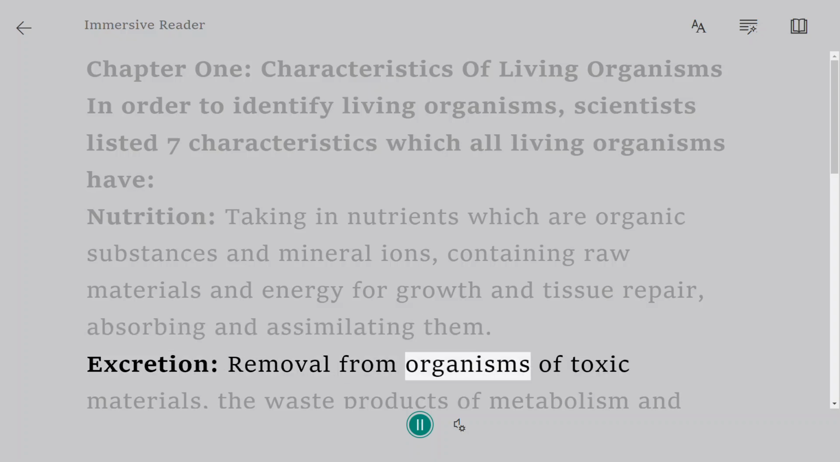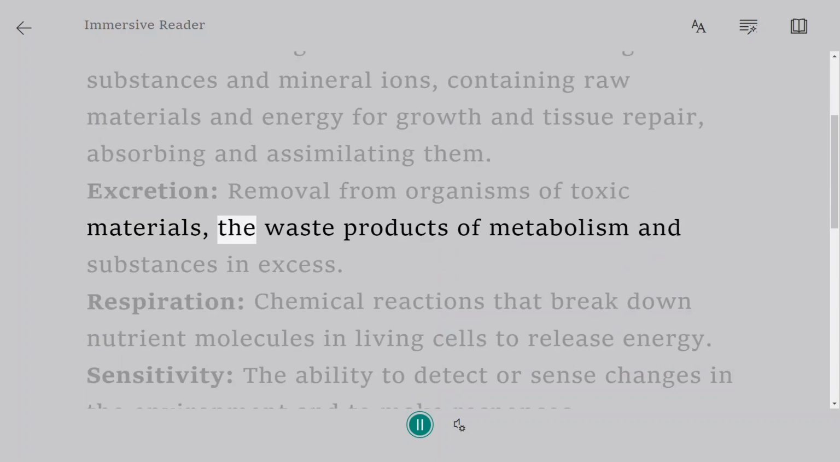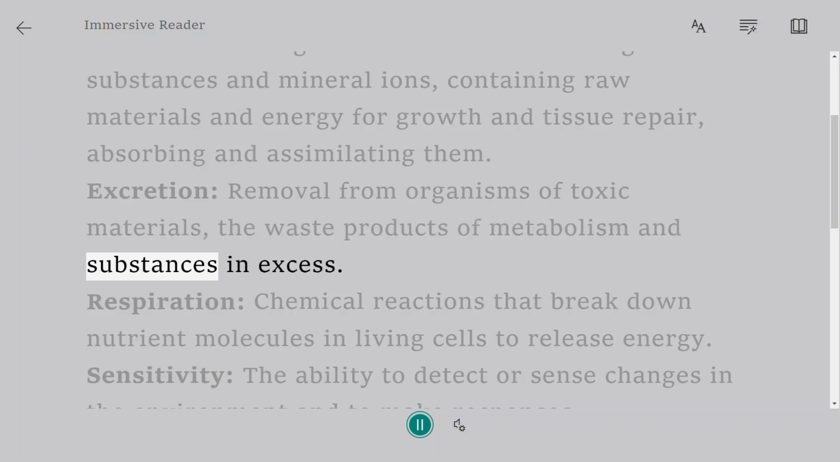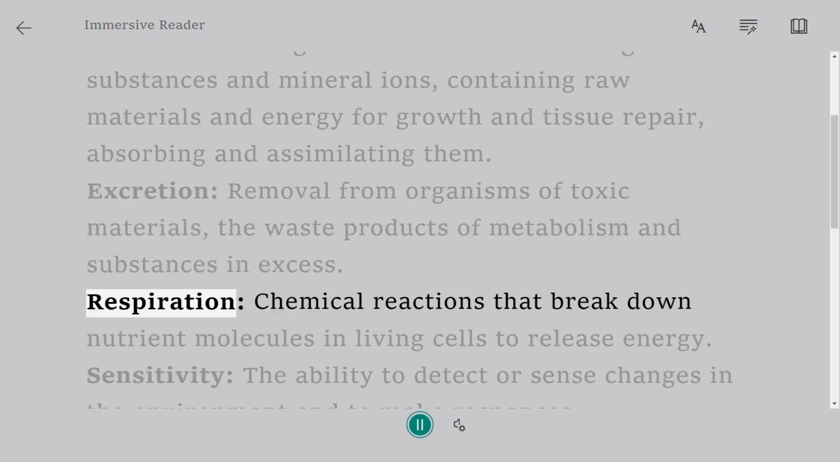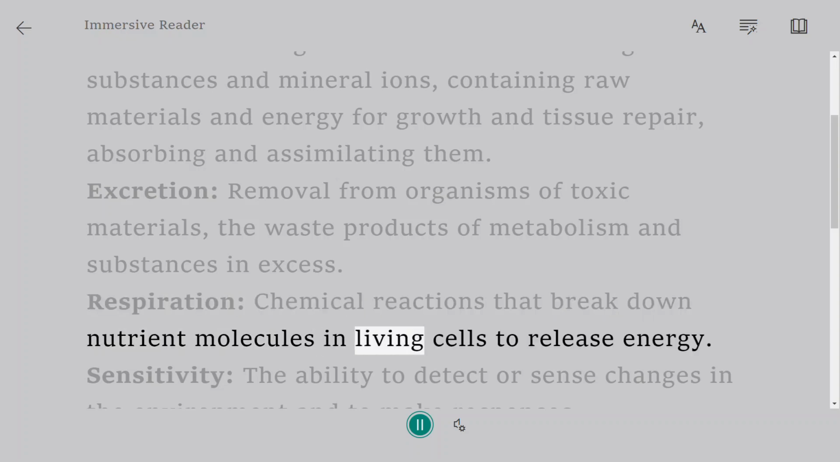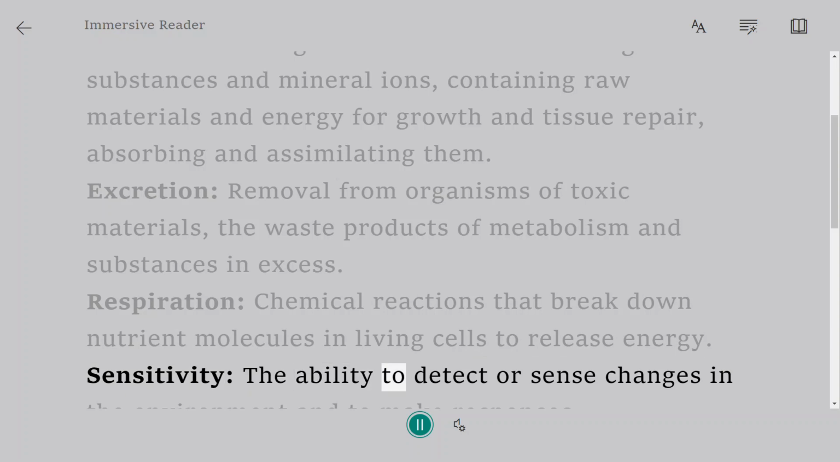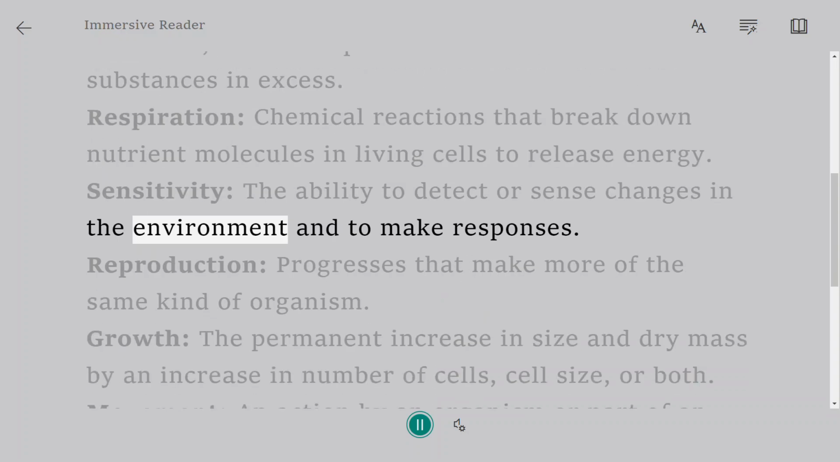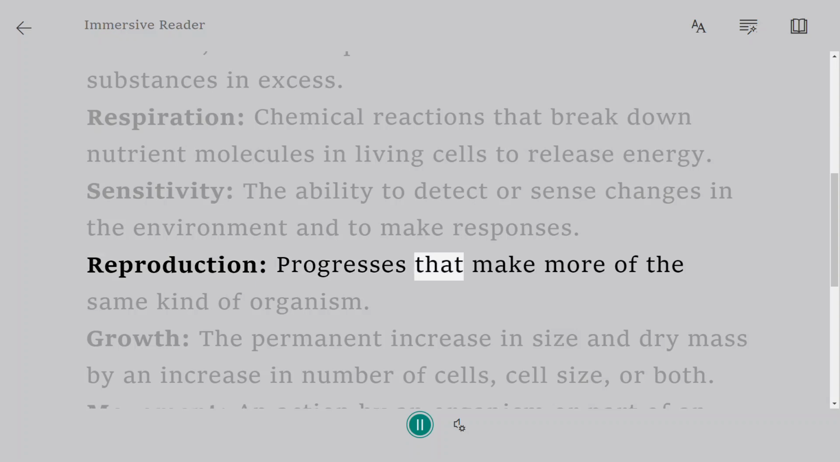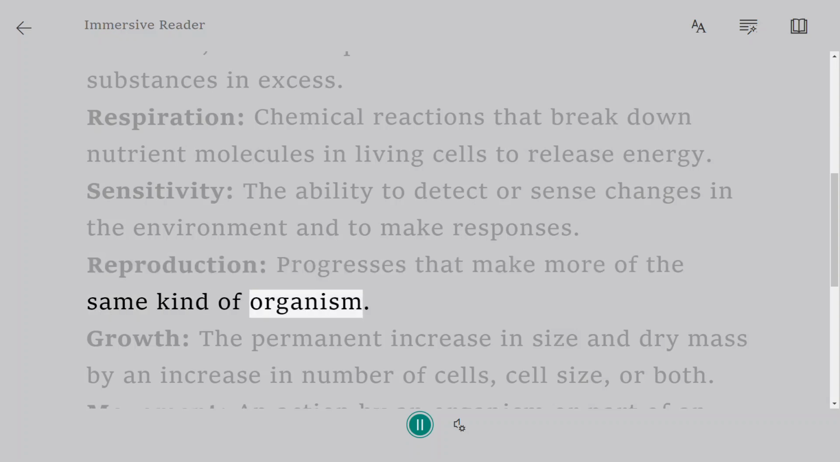Excretion: removal from organisms of toxic materials, the waste products of metabolism and substances in excess. Respiration: chemical reactions that break down nutrient molecules in living cells to release energy. Sensitivity: the ability to detect or sense changes in the environment and to make responses. Reproduction: processes that make more of the same kind of organism.